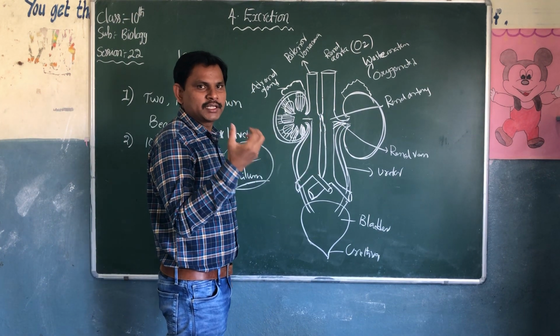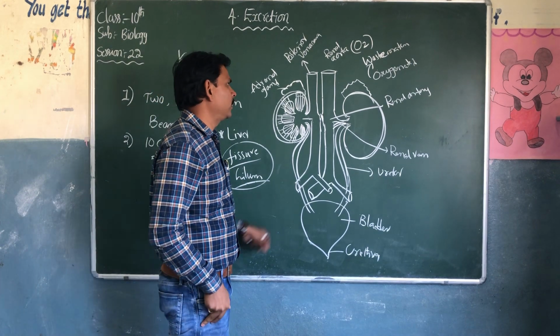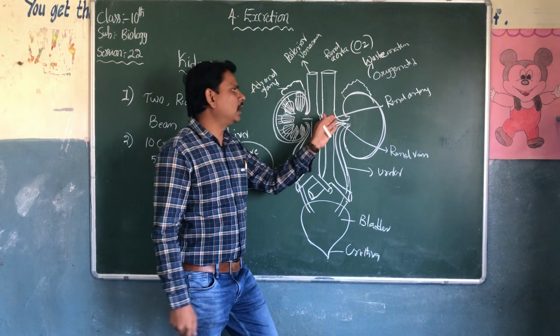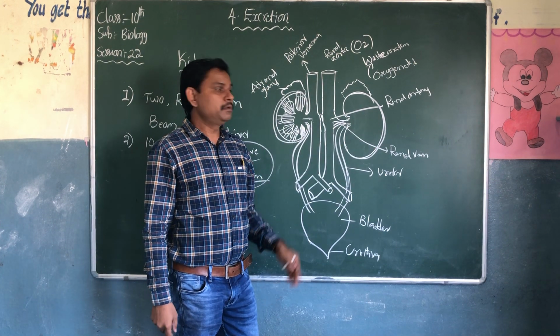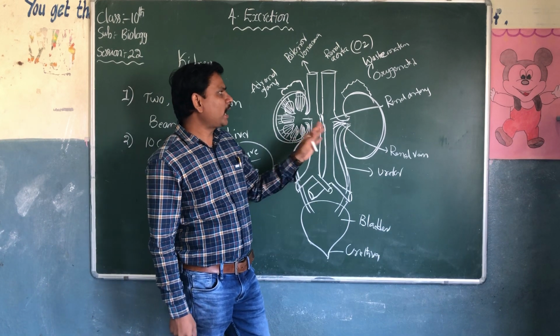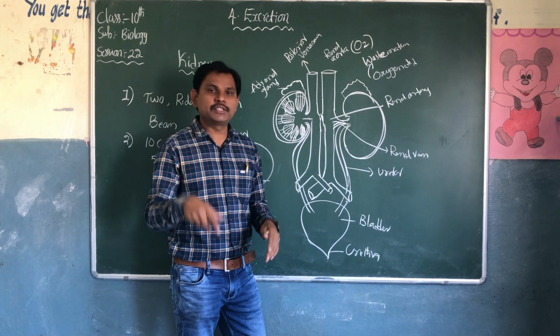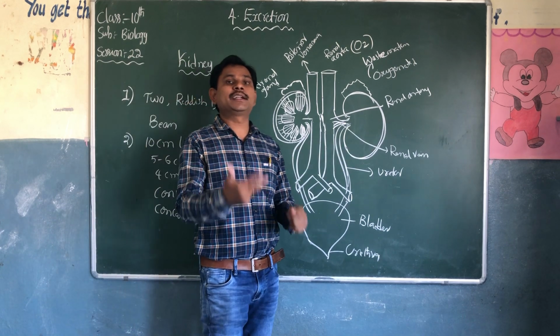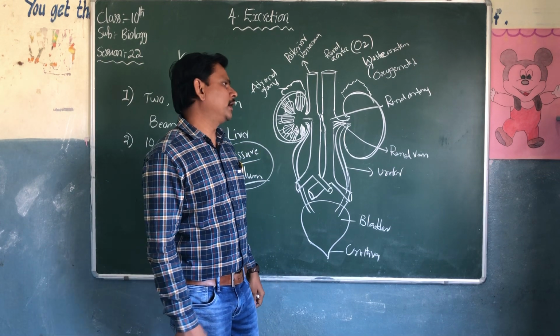The cells present in the kidney also require oxygen for cell respiration. So this oxygenated blood enters into the kidney and is converted into deoxygenated blood. Once the oxygenated blood enters the kidney, oxygen is utilized and it is converted into deoxygenated blood.